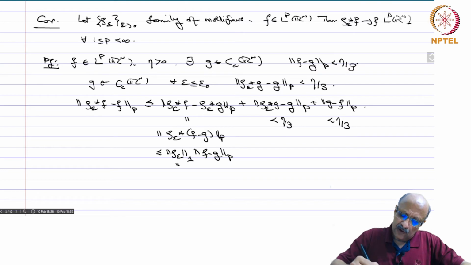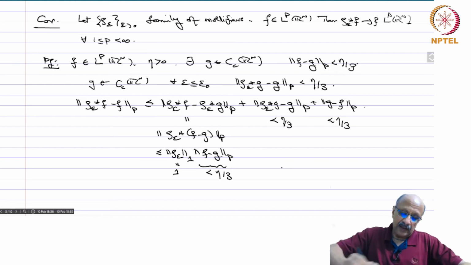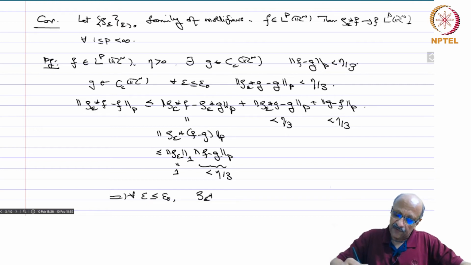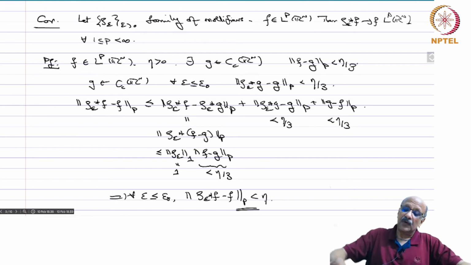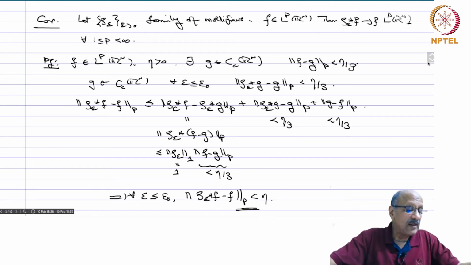Now, the L1 norm of rho epsilon is the integral of rho epsilon, which is always unity, and this is less than eta by 3, and therefore we have that for all epsilon less than or equal to epsilon naught, the norm of rho epsilon star F minus F in LP is less than eta, where eta is any arbitrary positive constant and therefore arbitrarily small, and therefore we have proved this corollary.